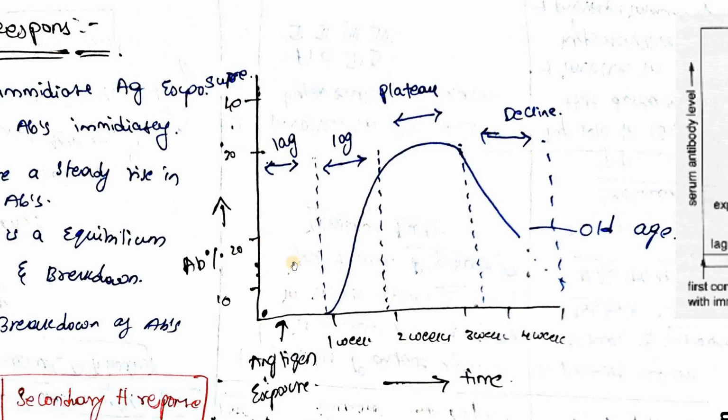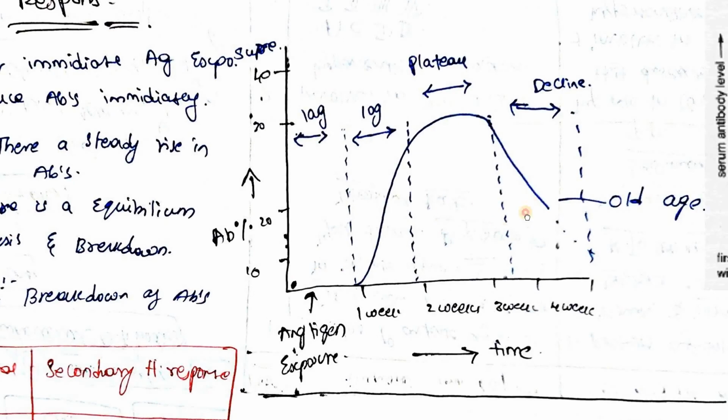So that is why children and adults, due to lack of antibodies, are highly prone to infections, and this is called the immune response. So humoral immune response has 4 stages: lag phase, log phase, plateau and decline phase.